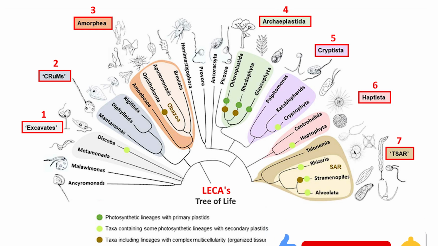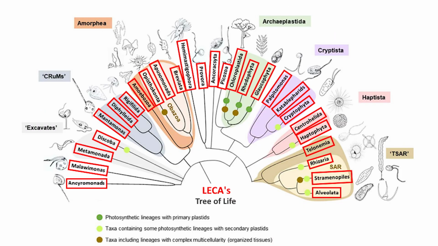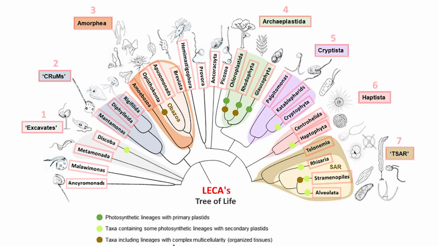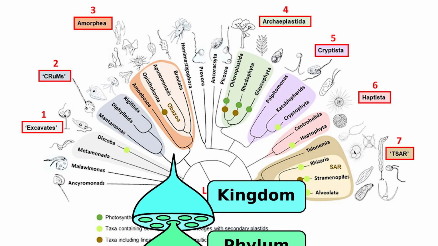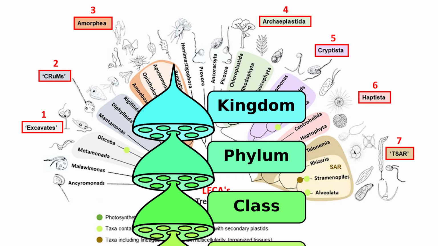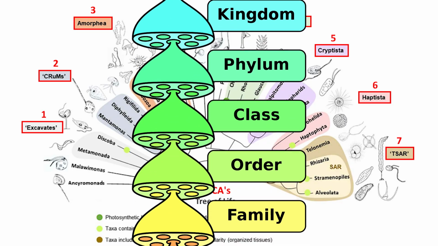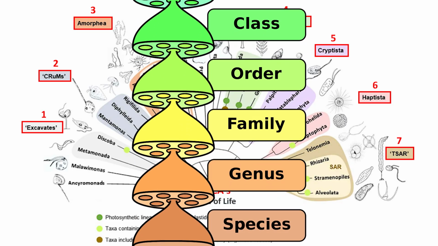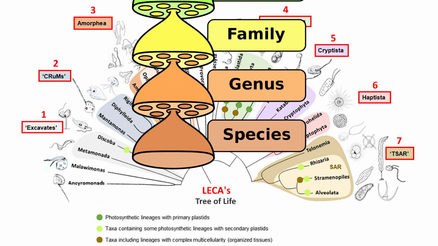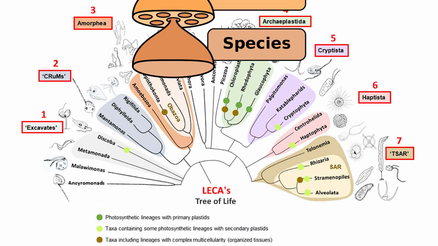These 7 supergroups branched away from LECA, forming into LECA's tree of life. Each supergroup contains distinct lineages, or clades, and within each clade, organisms are organized by the familiar taxonomic ranks: kingdom, phylum, class, order, family, genus, and species, with subspecies occasionally recognized as well.